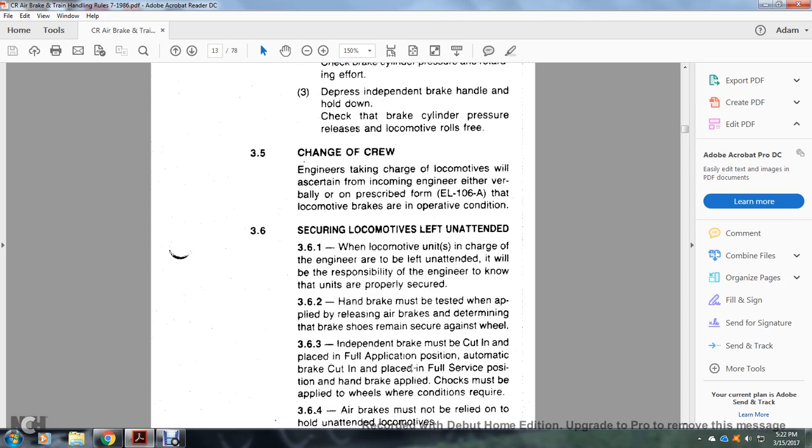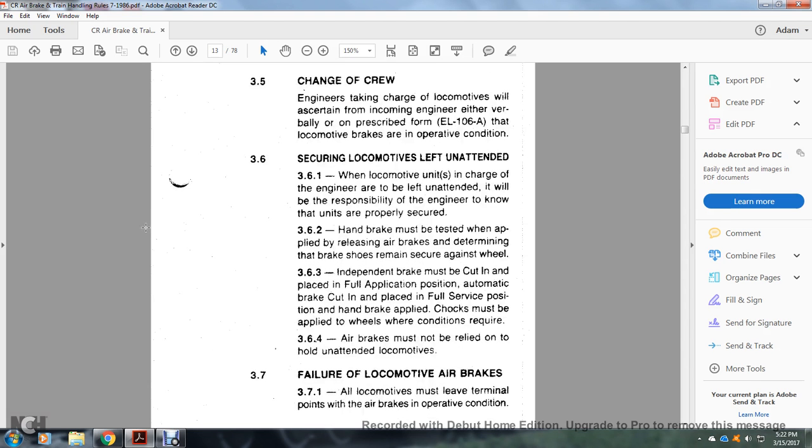Engineers taking charge of the locomotive will ascertain from the incoming engineer, either verbally or by the prescribed form EL 106A, that the locomotive brakes are in operative condition. 3-6, securing locomotive left untended. 3-6-1, when the locomotive units in charge of the engineer are to be left untended, it will be the responsibility of the engineer to know the units are properly secured.